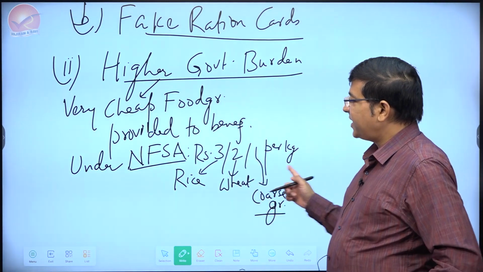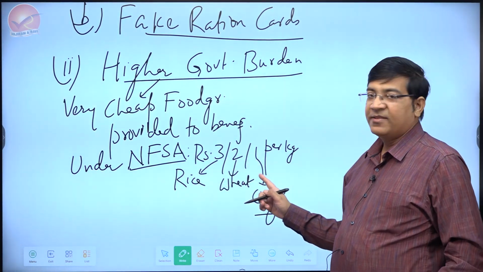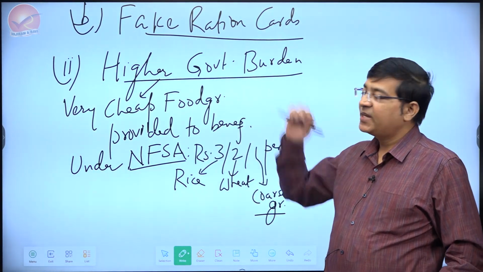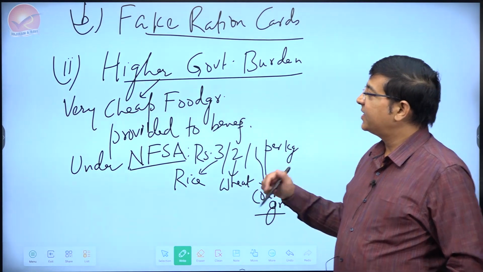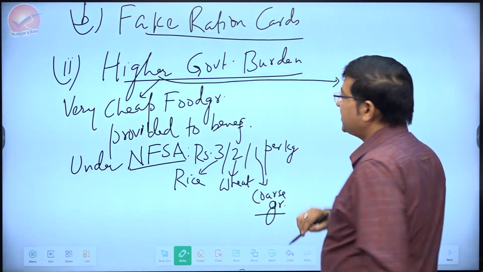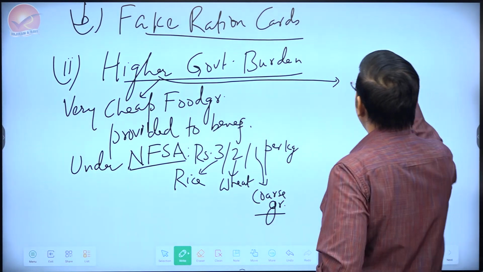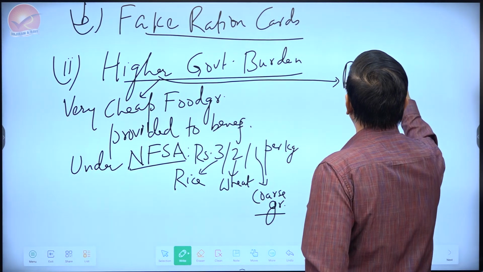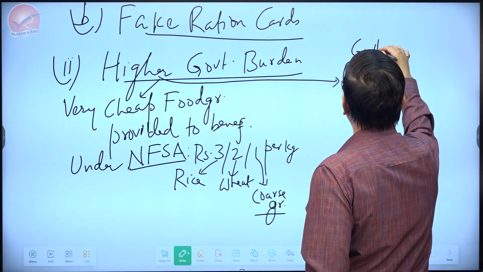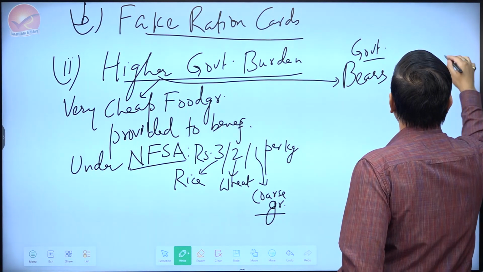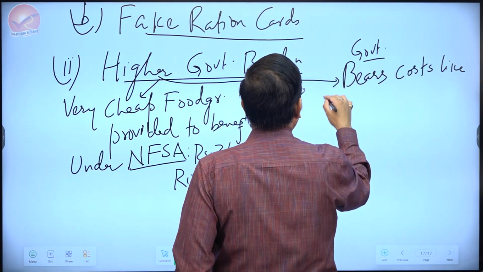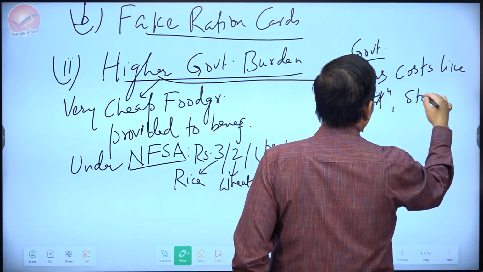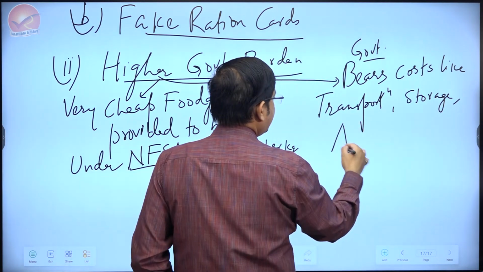Now, these prices are extremely lower as compared to the market prices, and bigger the difference between market prices and the PDS prices, higher will be the government burden. The government burden is not just higher due to the cheaper food grains that they are providing, it is also higher due to the fact that government bears other costs. The government has to bear costs like transportation, storage, administration.